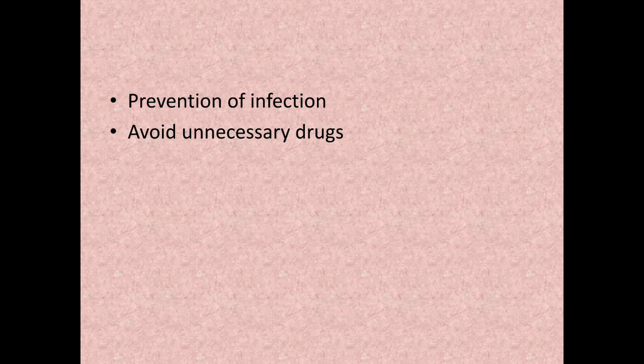The components are toxoplasmosis, rubella, cytomegalovirus, herpes, and others, such as syphilis. So prevention of these infections. Avoid unnecessary drugs, and if any drugs are to be prescribed, see to it that they are not teratogenic drugs.